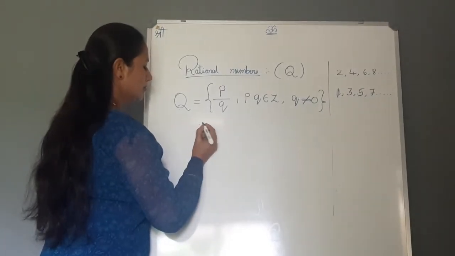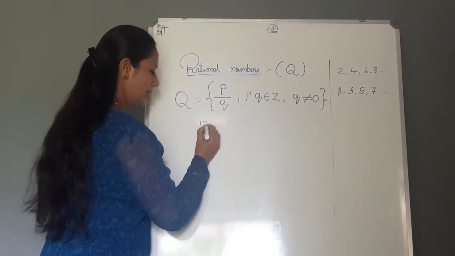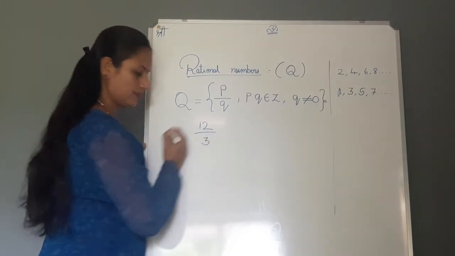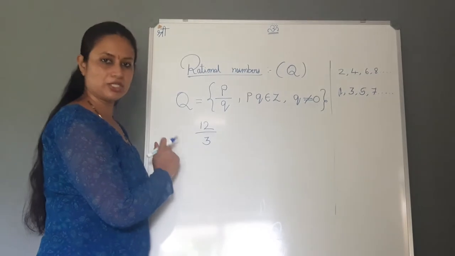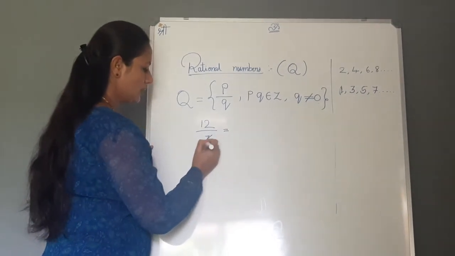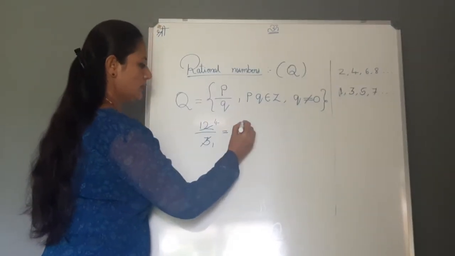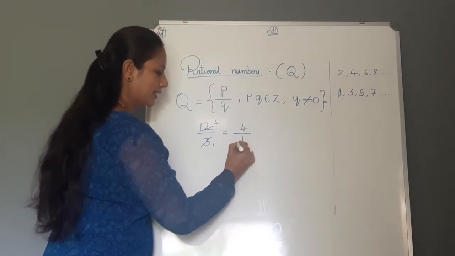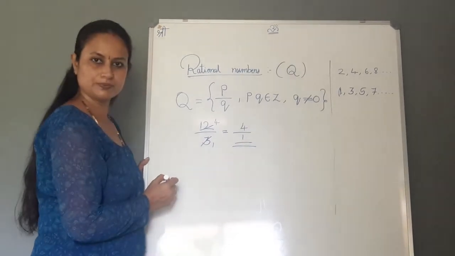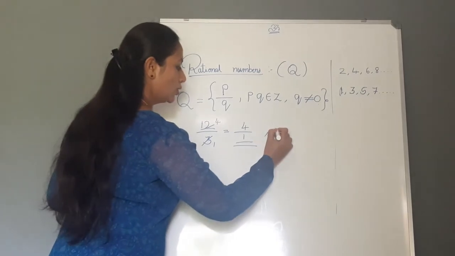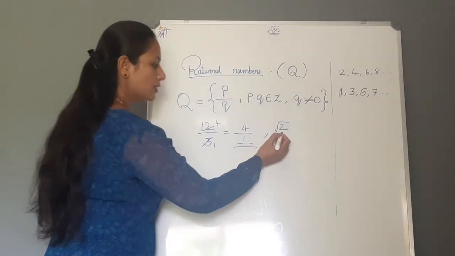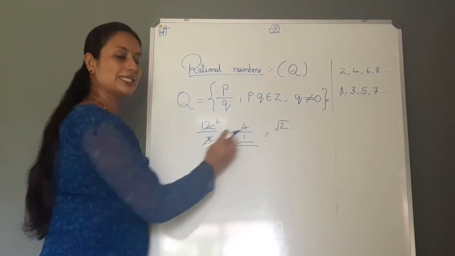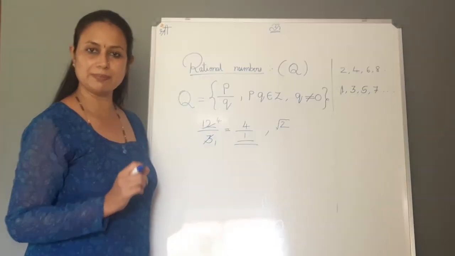See, when I take 12 by 3, I am saying this is a rational number. Why? Because 3 fours are 12, so again it is 4, and I can write it in the form of P by Q. If I take root 2, you cannot say this is a rational number because this cannot be written in the form of P by Q.